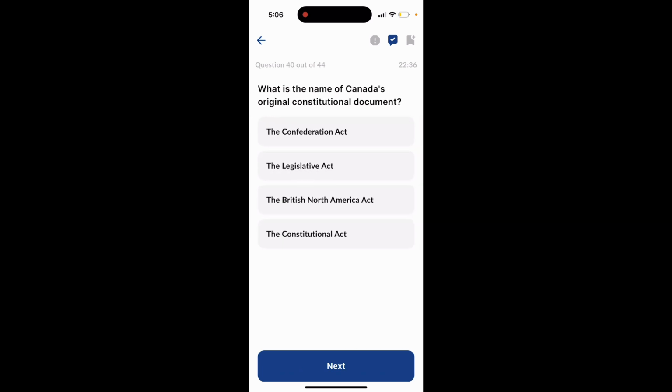What is the name of Canada's original constitutional document? The Confederation Act, the Legislative Act, the British North America Act, the Constitutional Act. The answer is the British North America Act.